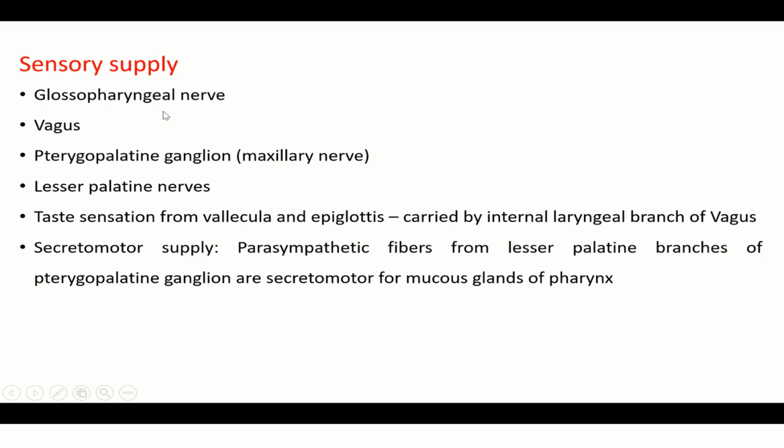Sensory supply is through the glossopharyngeal nerve, vagus, and pterygopalatine ganglion. These are the ganglionic branches coming from the pterygopalatine ganglion, like the lesser palatine nerves. Also taste sensation from the vallecula and epiglottis is carried by the internal laryngeal nerve, which is a branch of the vagus. Secretory motor supply: parasympathetic fibers from lesser palatine branches of the pterygopalatine ganglion are secretory motor for mucous glands of the pharynx.